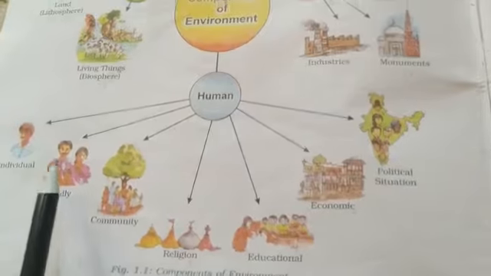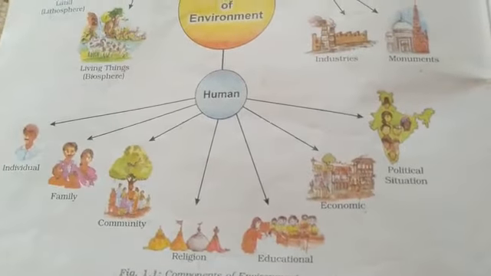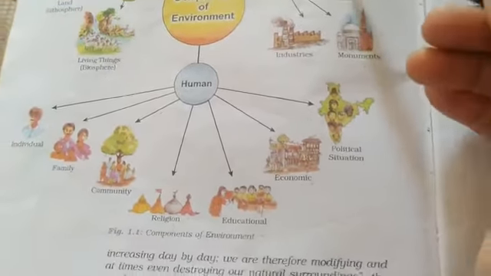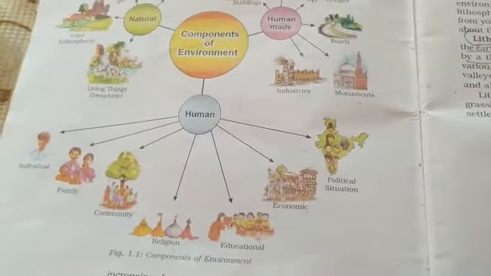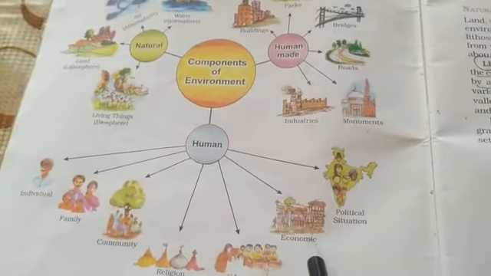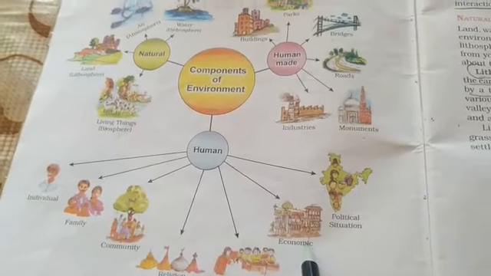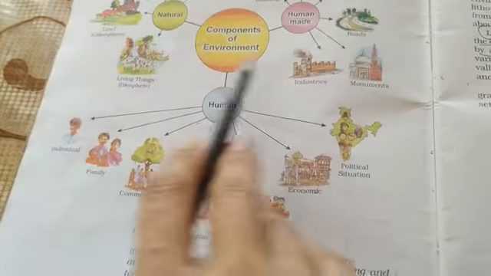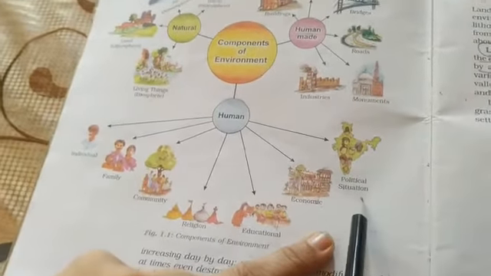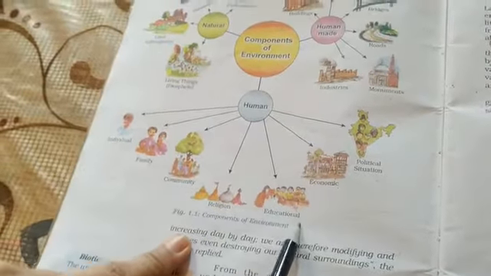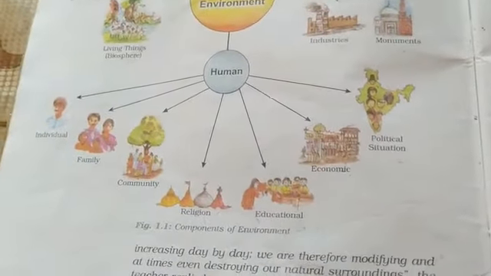The individuals with the family, the community, the different types of religion, the education they get, the different facilities which they get in terms of bridges, roads, school buildings, parks, etc. Okay, they all comprise an economic system in a country, okay? And this economic system is also prevailing in all the countries, okay? And this all together becomes a political situation. So human beings are comprised of so many different aspects, right? So altogether, these are the two main components of environment.